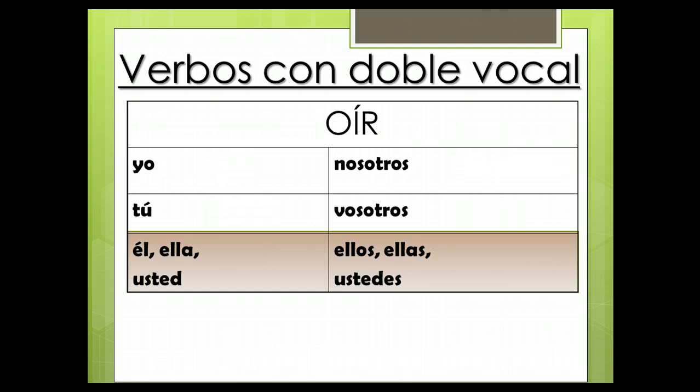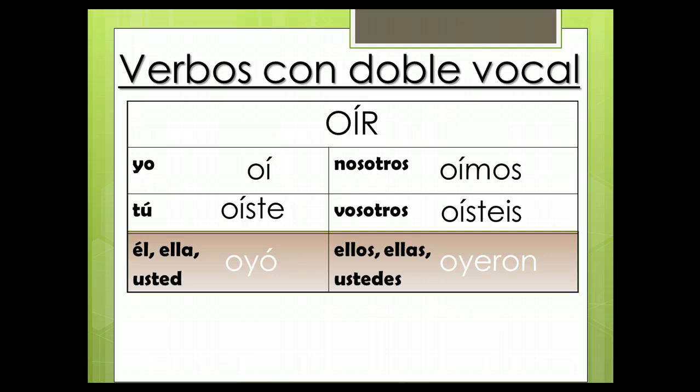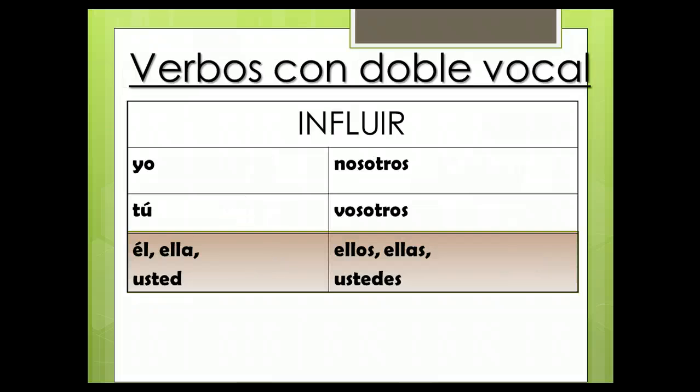Oír is the same thing. It has two vowels in a row. Oí, oíste, oyó, oímos, oísteis, oyeron. It has an accent in every form except for the ellos form. In order to maintain pronunciation, instead of oy, we want oí.